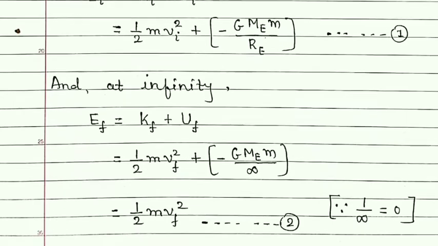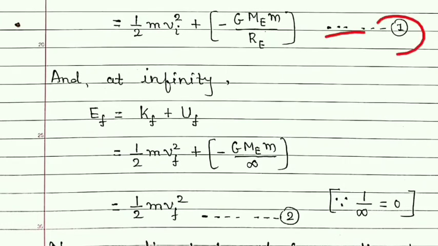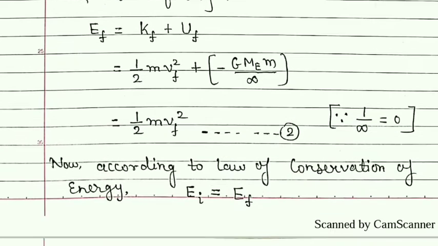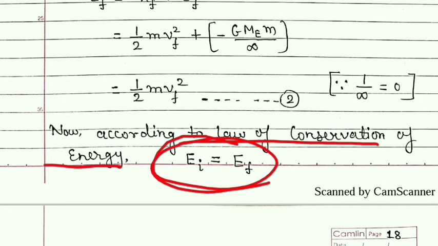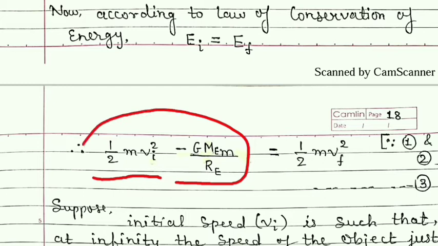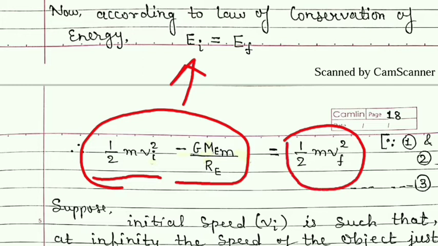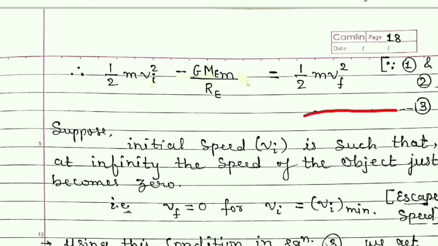So now comparing these two equations, that is equation number 1 and equation number 2, according to the law of conservation of energy. So equating these two, we get half of m vi square minus G Me m upon Re, that is this, is equal to half of m vf square, that is this. Let us give this equation number 3.